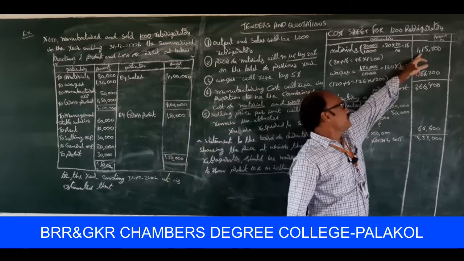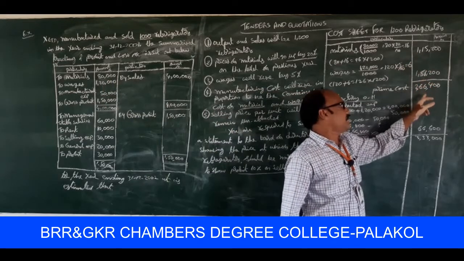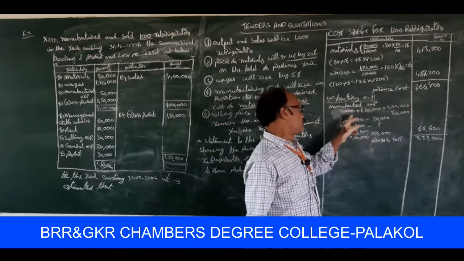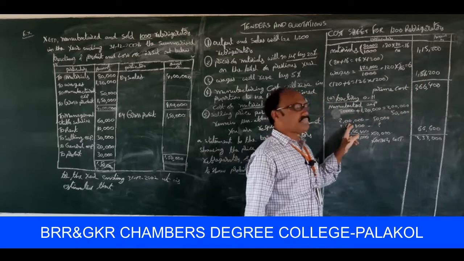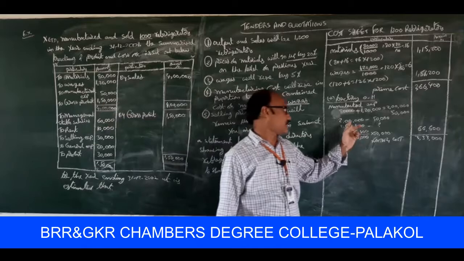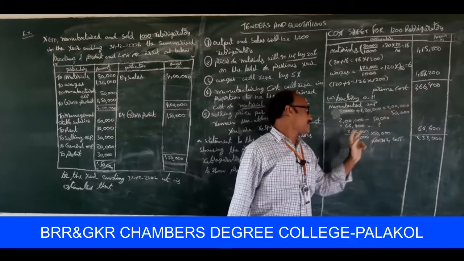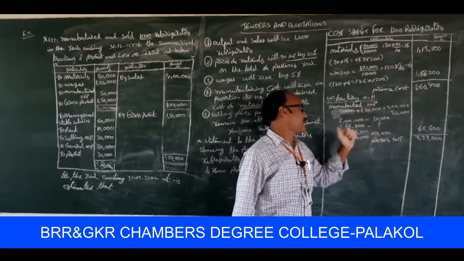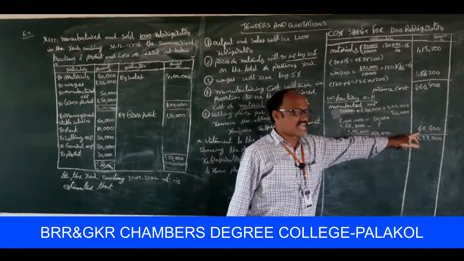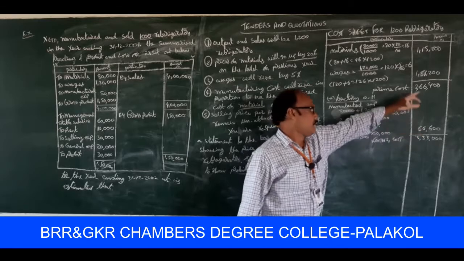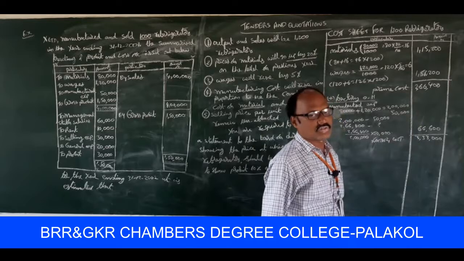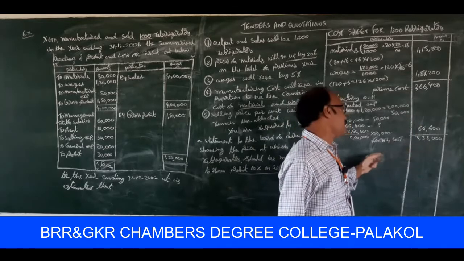For materials and wages here, the total one is 2,66,400. For 2 lakhs, the manufacturing expenses are 50,000. Then for 2,66,400, how much? 66,600. Then the total, 3,33,000, is to be treated as factory cost.